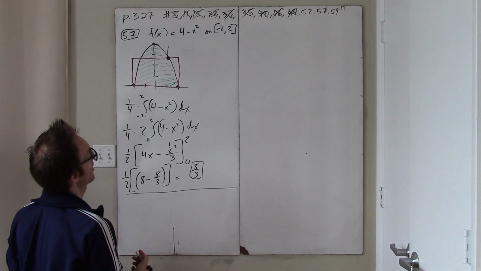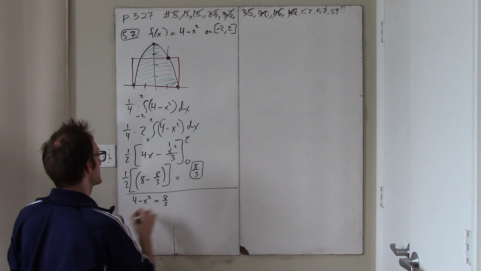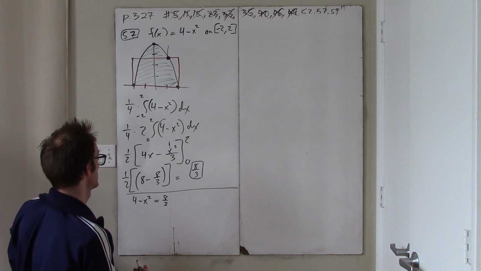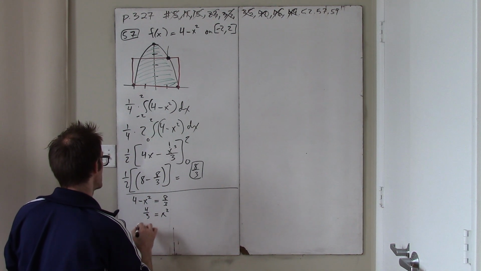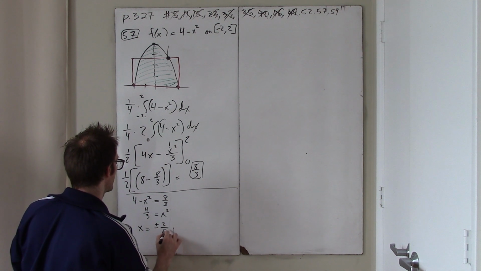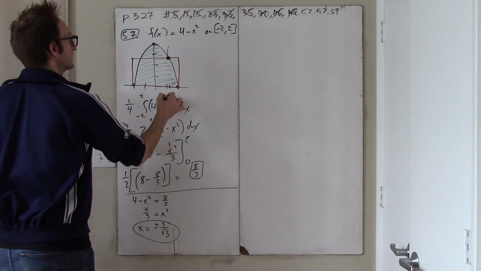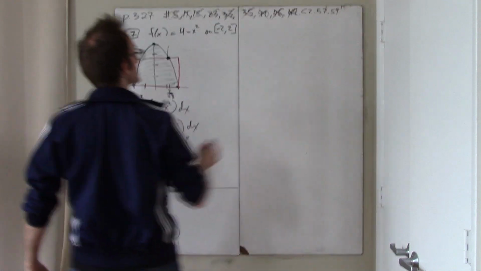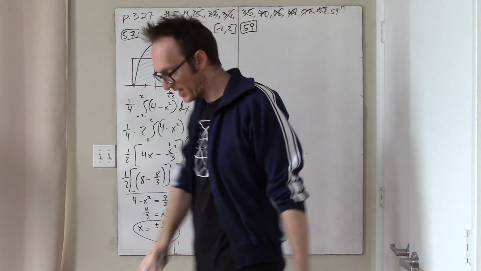So we just want to know when is 4 minus x squared equal to 8/3, and well, okay, so whatever this is, right? 12/3 minus 8/3 is 4/3, so I guess this happens at plus or minus 2 over root 3. And 2 over root 3 is going to be a little bit more than 1, because it's like 2 over 1.7, so everything's looking really pretty good here. Nothing more to say.